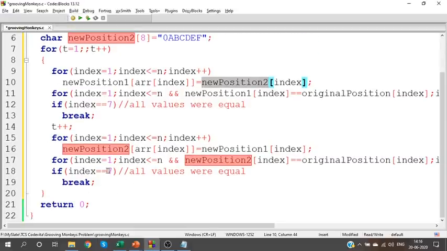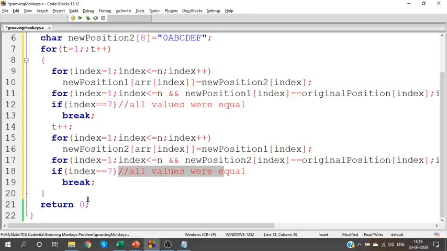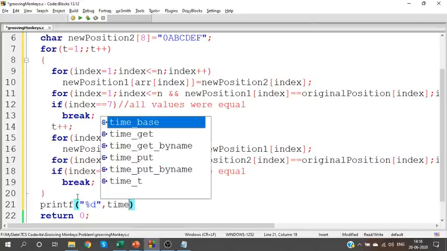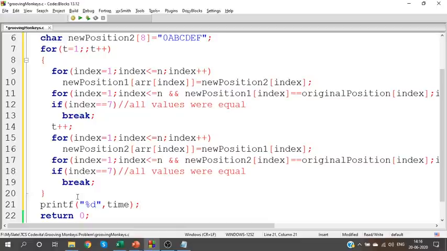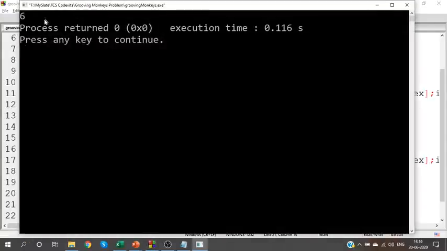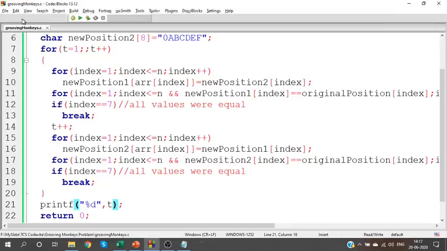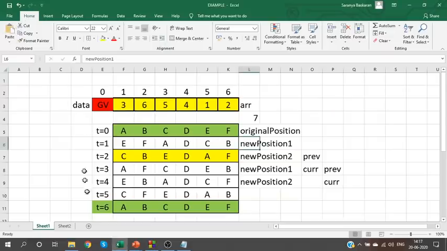When will you stop? When all values become equal. So, once you stop, print the time. At which time did all values become equal? Print that time alone, we will get the answer. Okay, I'm going to execute this. Take a look at the output now. Sorry, it is T, not time, T. Yes, we get the output as 6 seconds, which means after 6 seconds, we will get back the original arrangement. That is what they have said in the question, right?